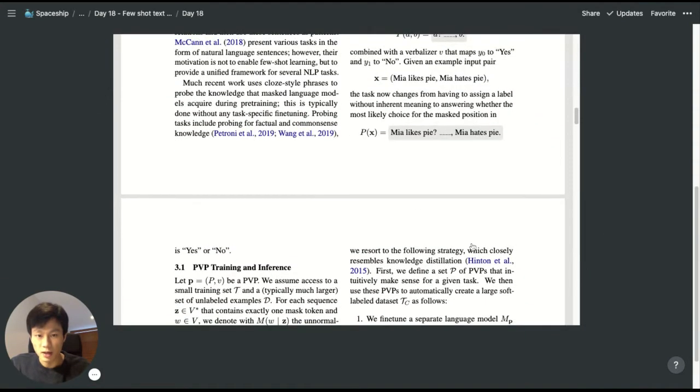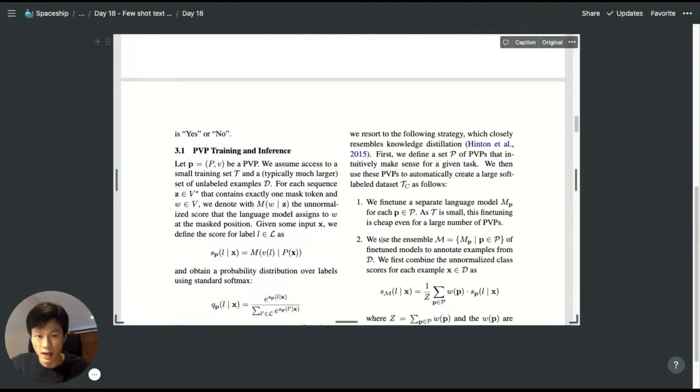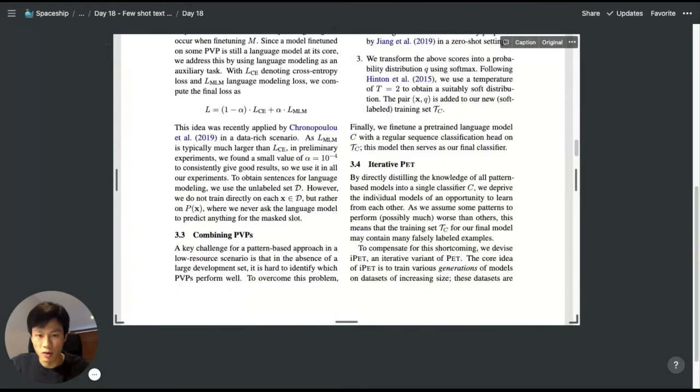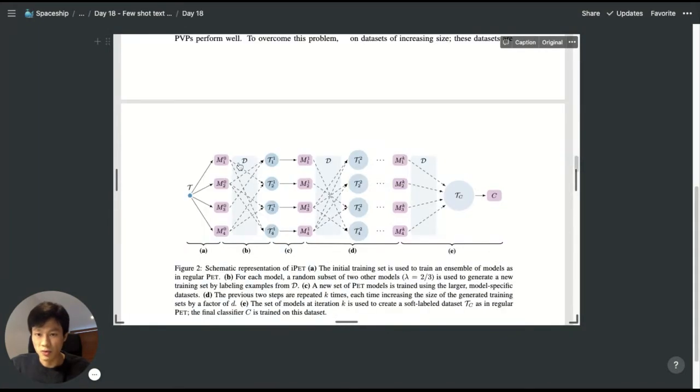So once we've defined the pattern, how do we go about training it? The paper outlined 3 steps. If we look at the diagram below, for each pattern we want to train a different language model. For example, this could be BERT, this could be RoBERTa, this could be GPT, and we want to fine-tune that on our limited amount of labeled training data.